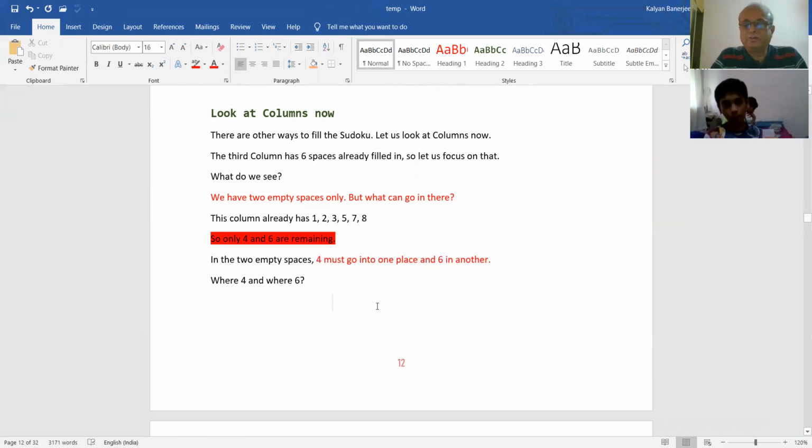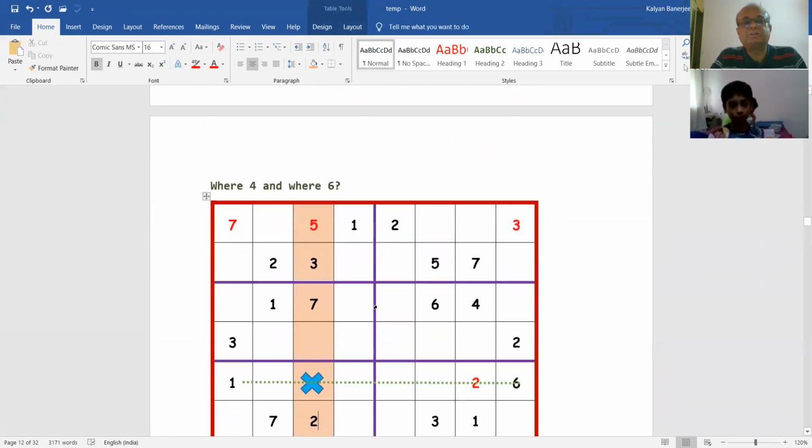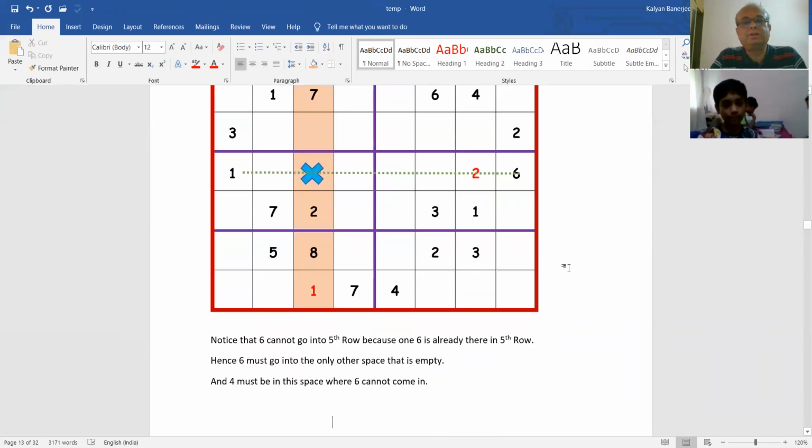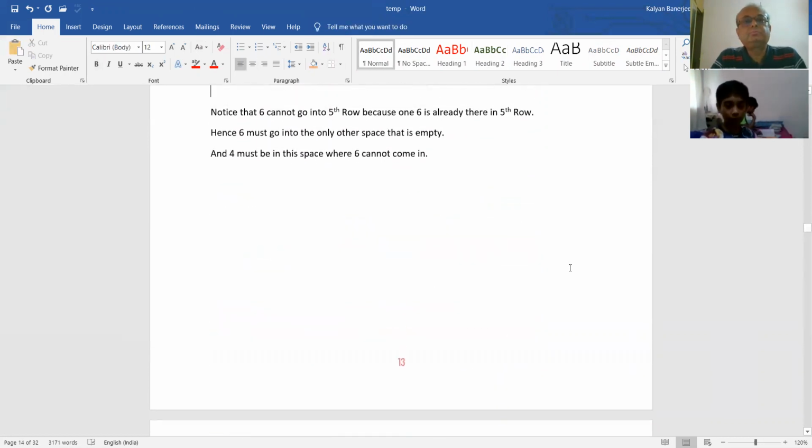So the question is where 4 and where 6, which we discussed now. We see here that 6 is already here, so 6 cannot go in here. I have marked it by a blue cross. So if 6 cannot go in here, 4 can go in here. And after 4 goes in here, 6 can go in the other space, because that is the only space remaining and only 6 is remaining. There is no other choice. Okay.